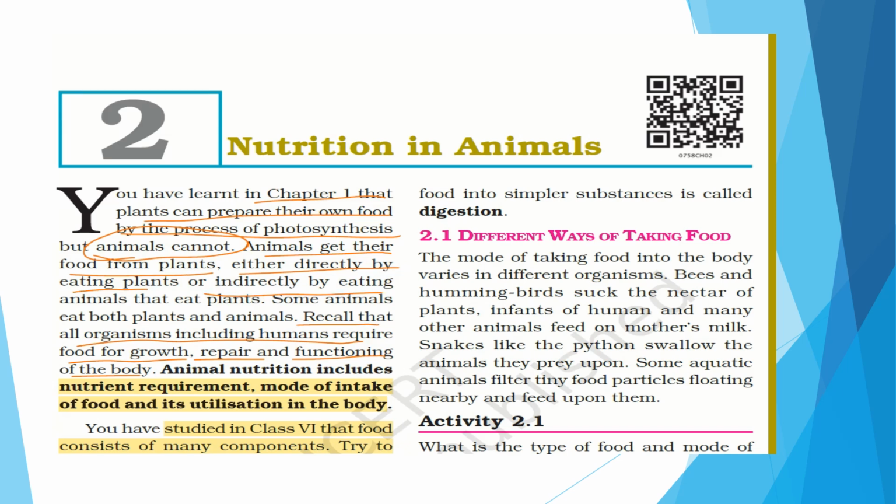Some animals eat both plants and animals. Now we can recall that all organisms, including humans, require food for growth, for repair, and for functioning of the body. So what does animal nutrition include? Animal nutrition includes nutrient requirement, mode of intake of food, and its utilization in the body.